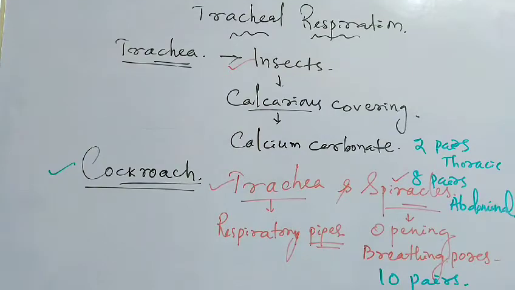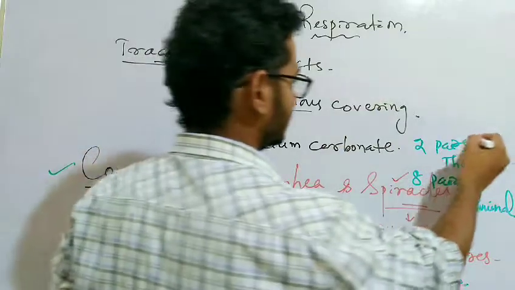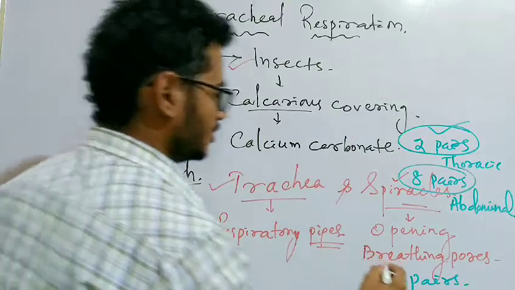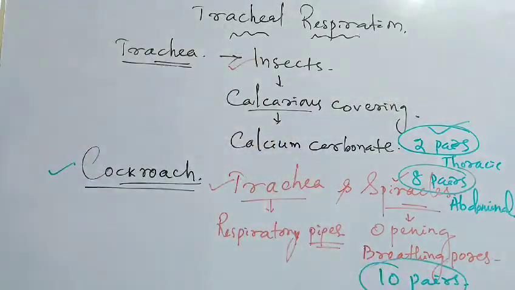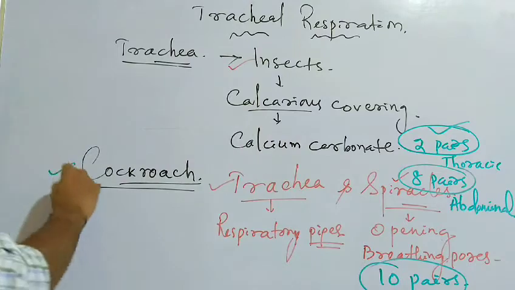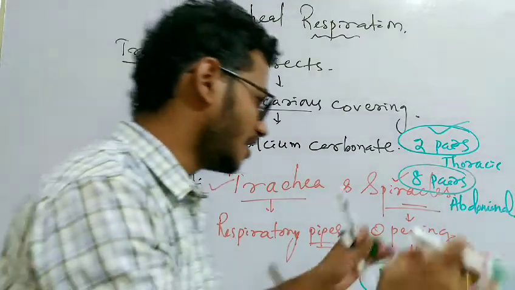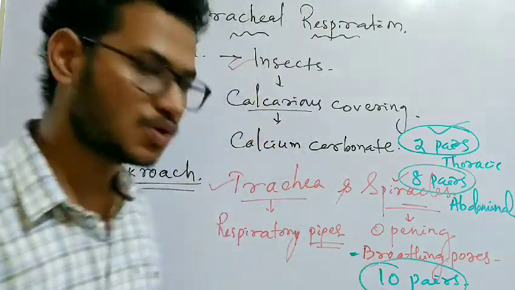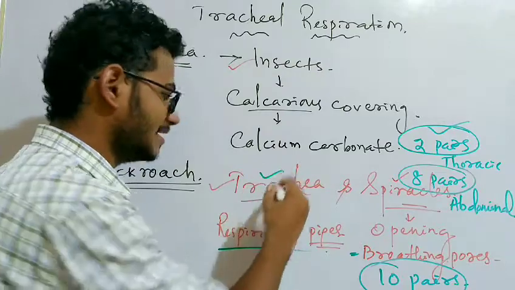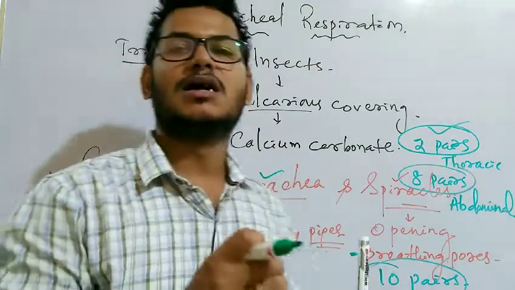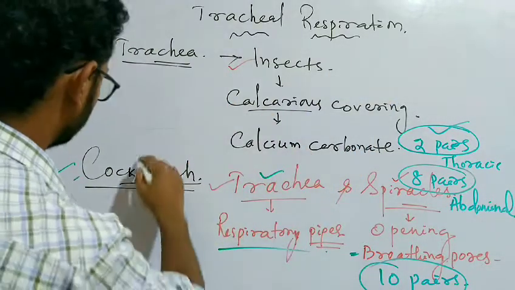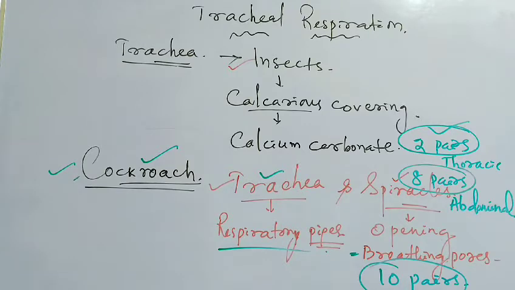So a total of 10 pairs of spiracles are present in the body of the cockroach that allow air from the atmosphere to enter through these breathing pores into the respiratory pipe, the trachea, by which the fresh air travels to different parts of the body.